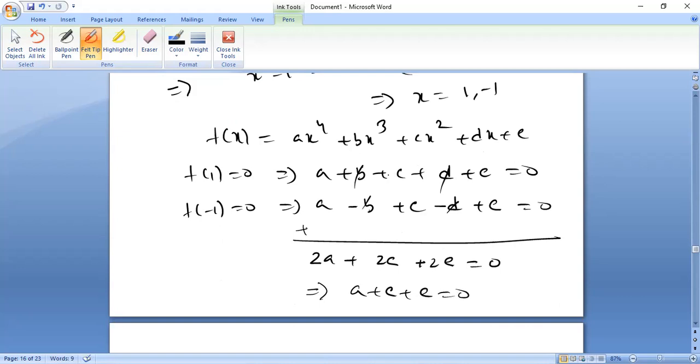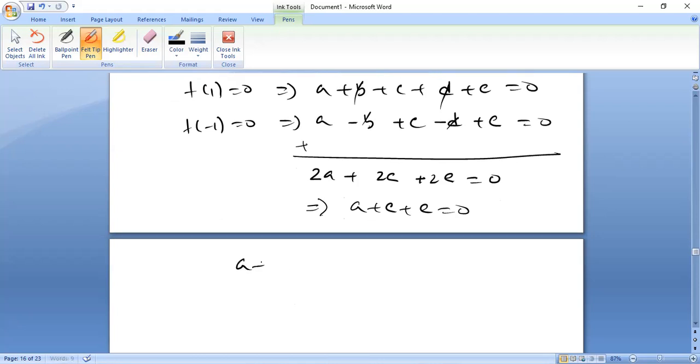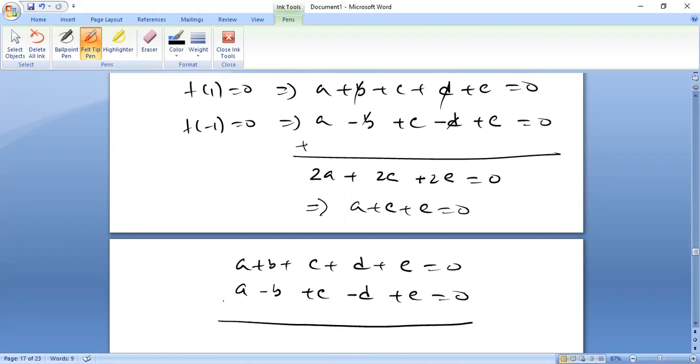Now let us subtract them. So we need to write them again. a plus b plus c plus d plus e is equal to 0. And again a minus b plus c minus d plus e is equal to 0. Now let us subtract. Subtract means we will change the sign of each term in the lower portion.